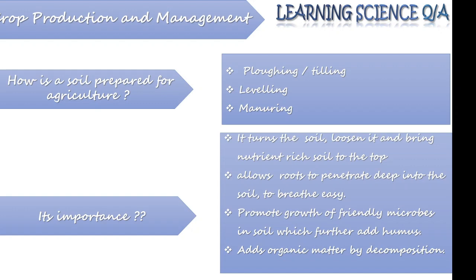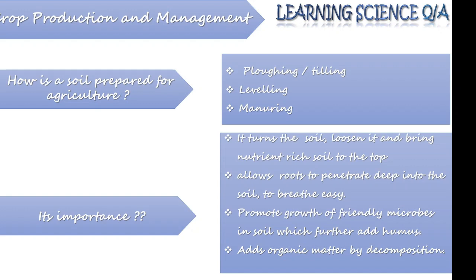It is a black, or you can say brownish black colored substance similar to soil, but it just adds water retention capacity in the soil. It increases a soil's capacity to store water. When a soil is always moist, plant is happy. They are happily growing in such kind of soil. So friendly microbe increases humus to the soil.